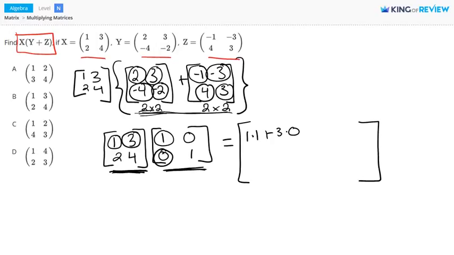That's how we work out the math for the first entry here. Following in the same fashion for the second entry, we have 2 times 1 plus 4 times 0. Moving on to the second column, we have 1 times 0 plus 3 times 1. And the last entry is 2 times 0 plus 4 times 1.